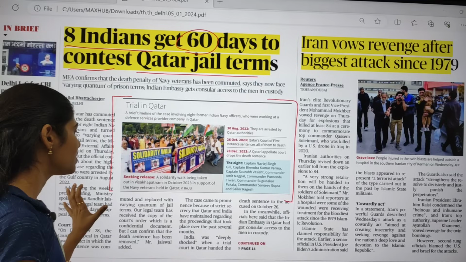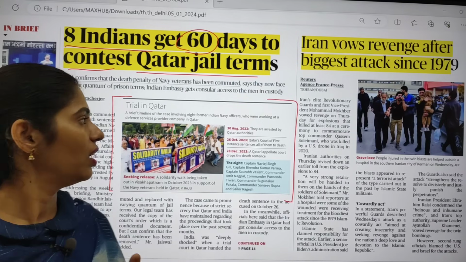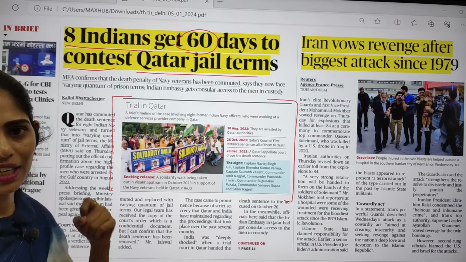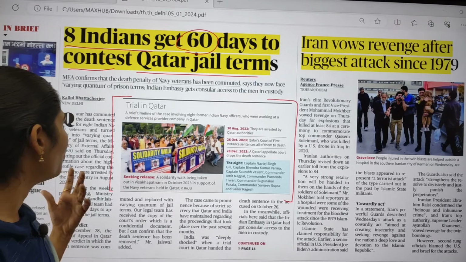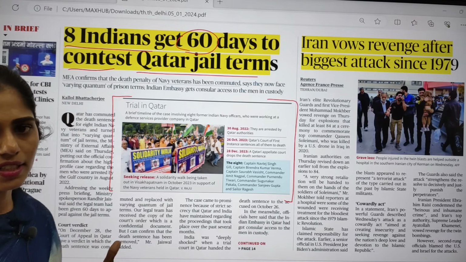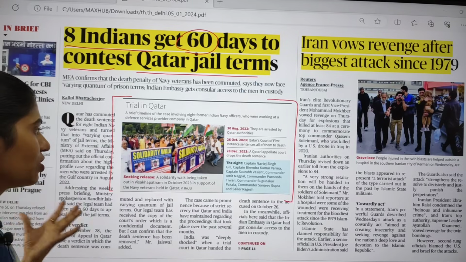We already discussed this topic a number of times, so I will just give you brief information. These former Indian Navy officers were working for a company in Qatar, and they were alleged with a case of spying, releasing critical information of Qatar.